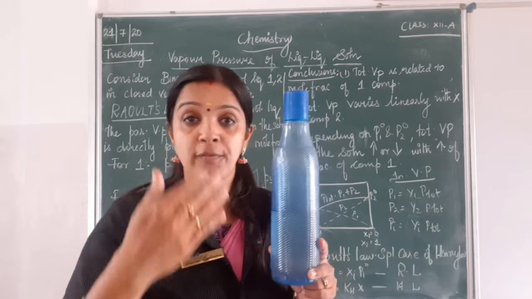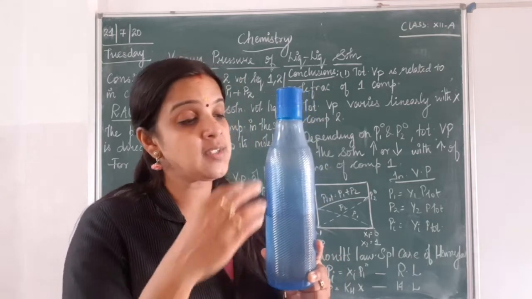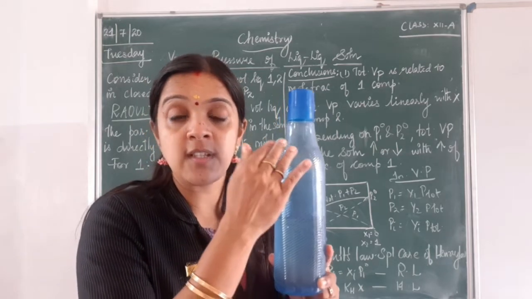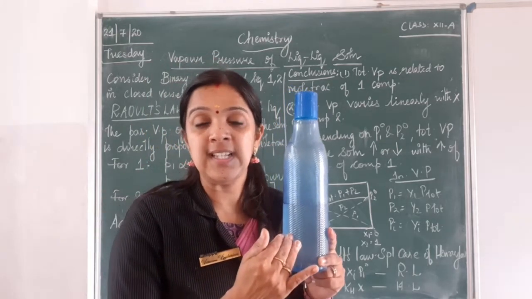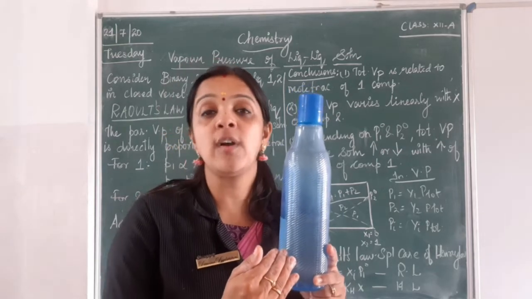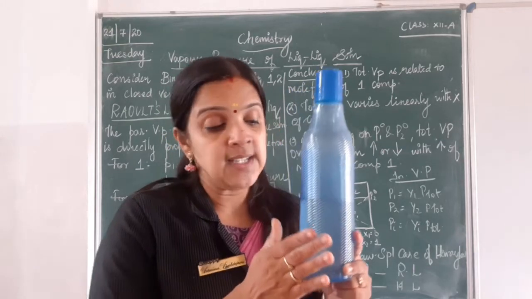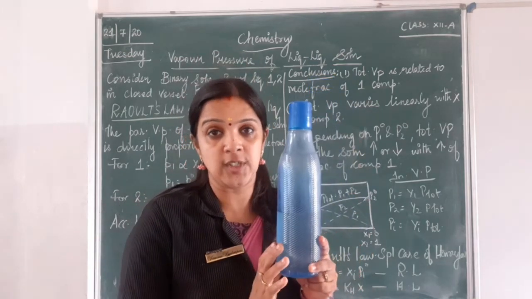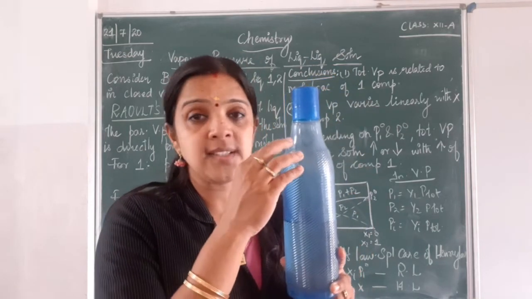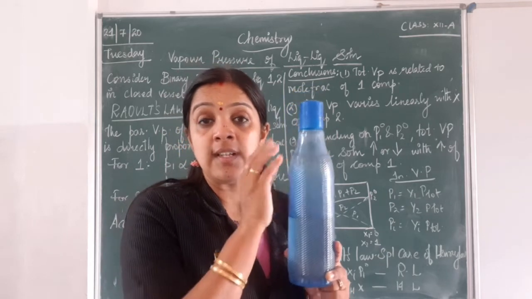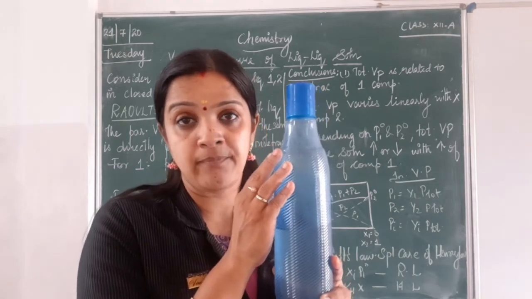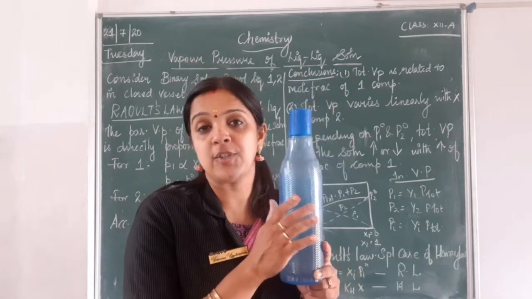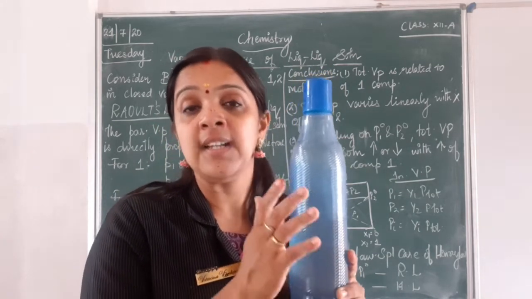So over a period of time, when the equilibrium is reached, the molecules which are present in the vapor phase may also come back to the liquid state. This we call an equilibrium, where the rate of evaporation will be equal to the rate of condensation. So now here there is some vapor pressure which is being exhibited by the components above the surface of the liquid. That we call the vapor pressure of the liquid at that particular temperature.